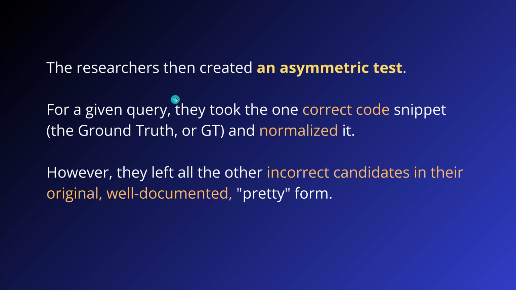And for a given query, they took here the one correct code snippet that was working, that was presenting the ground truth for the golden example, and they normalized it. And a lot of other code candidates that were not working, that were incorrect candidates, but they added original, well-documented, pretty forms and explanation.